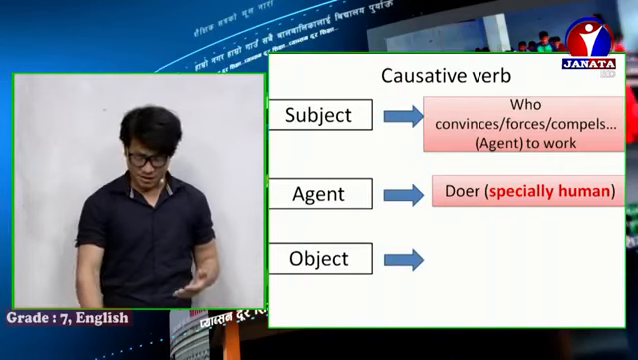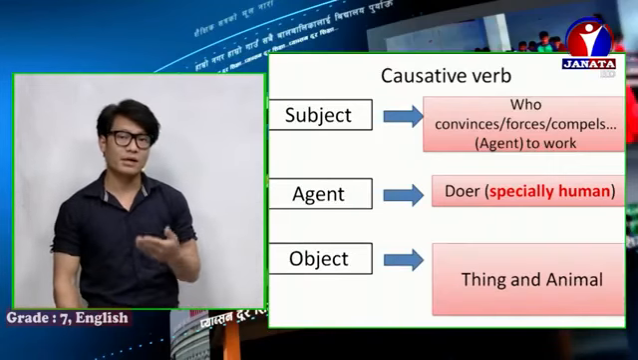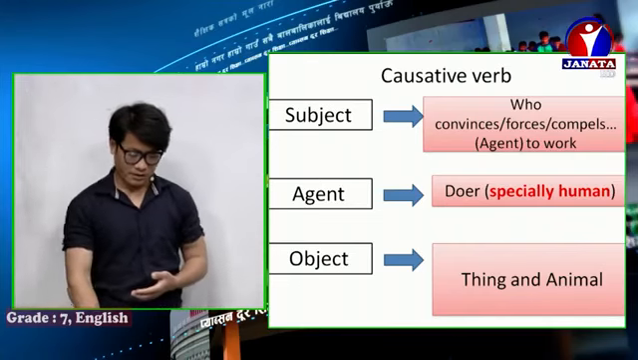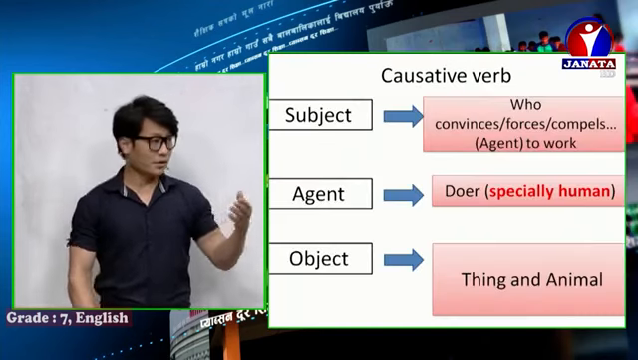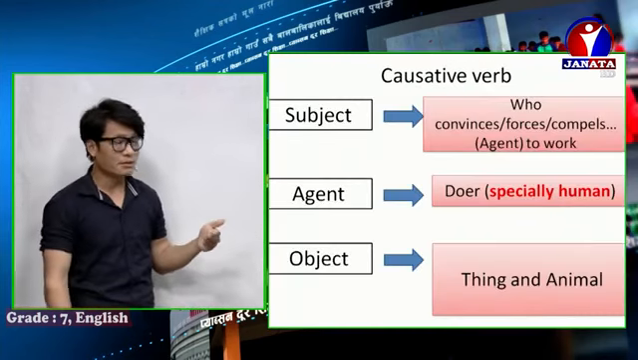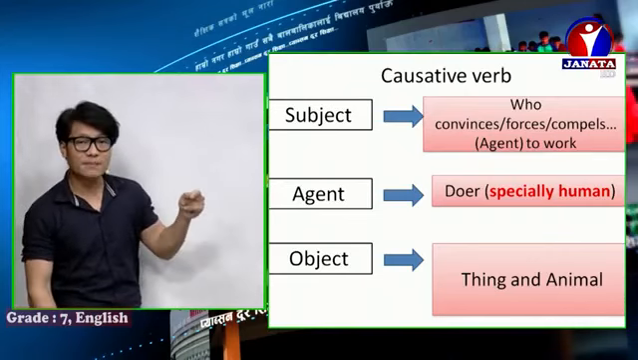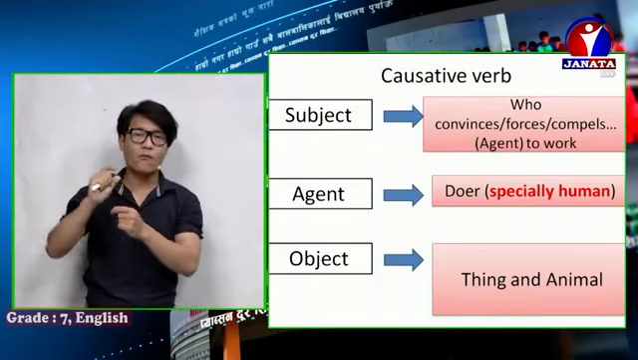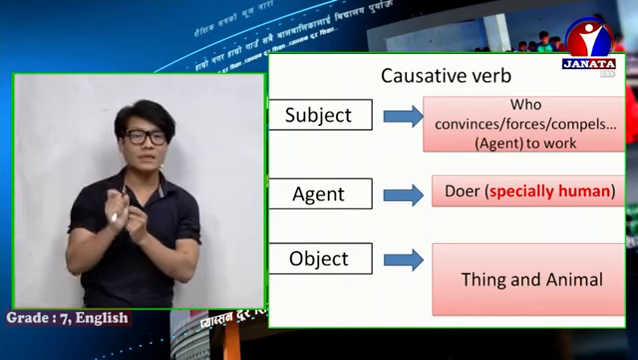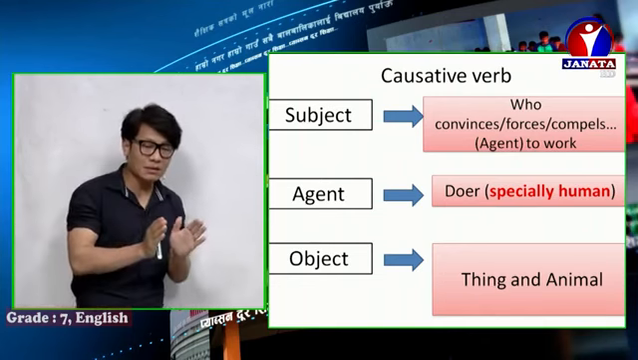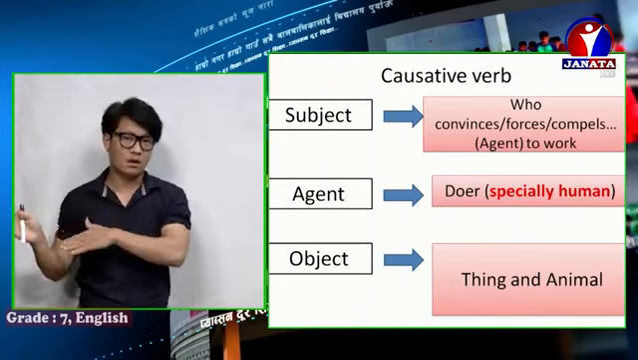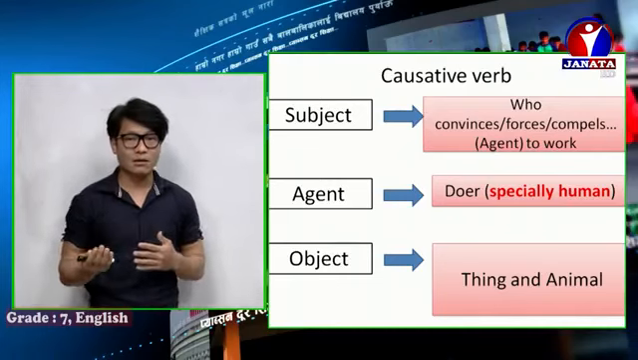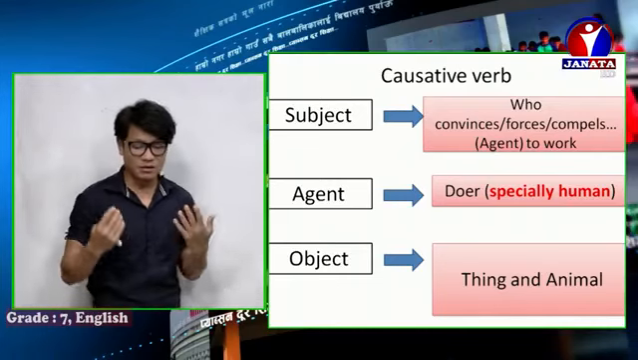Next is object. Object is obviously a thing or an animal. Here thing and animal can be the object. Now let me brief it once again. Subject means the person who convinces, compels, forces, permits, or wishes the agent to do. Agent means the doer who does work according to the subject. And object means a thing or animal in causative verb.